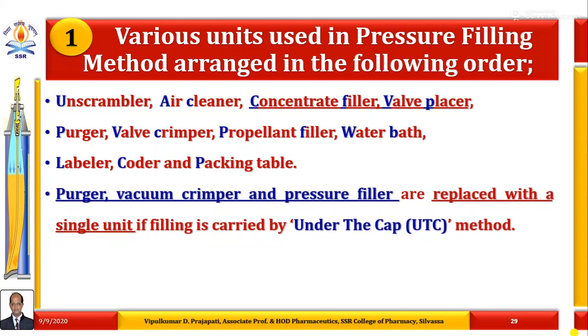So these are the different units which are arranged in this order in pressure filling line systems of propellant filling in pharmaceutical aerosol formulations.